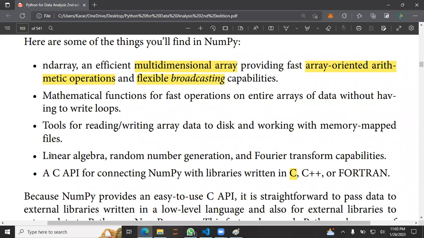Next point was linear algebra and random number generation. As you know, we have a random module, numpy.random. We can generate normal distribution and Gaussian distribution and that kind of stuff. We can do linear algebra as well.